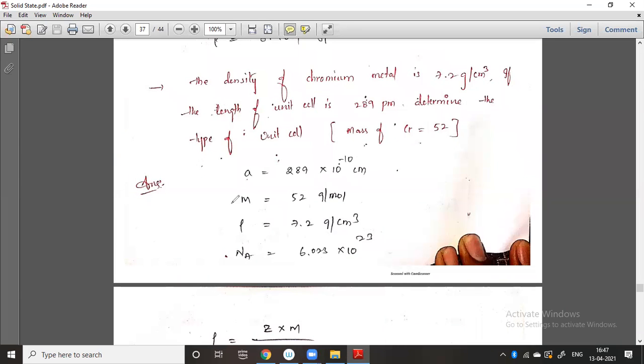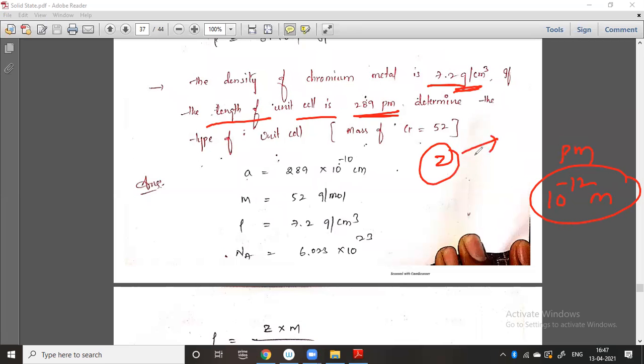The density of chromium metal is 7.2 gram per centimeter cube. If the length of the unit cell is 289 picometers, where PM is nothing but 10 to the power of minus 12 meters, remember this, determine the type of unit cell. So he is asking about Z. If you calculate the Z value in the answer, you can easily get the type of unit cell.